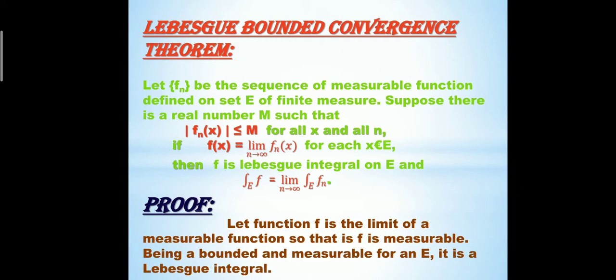And second, the integral of f over E is equal to the limit as n tends to infinity of the integral of f_n over E. Now we prove the theorem. Let f be the limit of the measurable functions. We know that the limit of measurable functions is also measurable, so f is also measurable. And we also know that f is a bounded function. So being bounded and measurable on E, it is Lebesgue integrable.